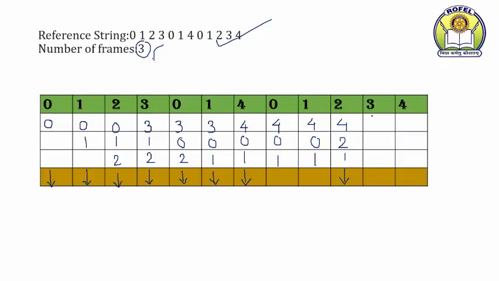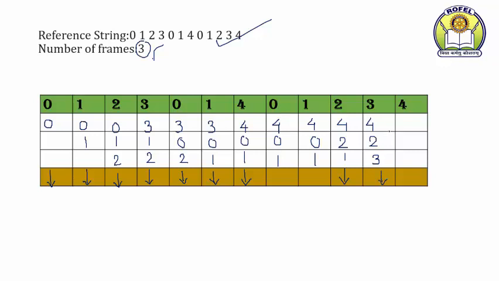Then again 3. Is 3 in the memory? No, it is not in the memory. That means what? We have to replace from these pages 4, 2 and 1. Now which page is going to be replaced? The oldest page among these. Oldest page is which page number? Which one is the oldest one? It is page number 1. So it is 4, 2 and 3 and this is a page fault.